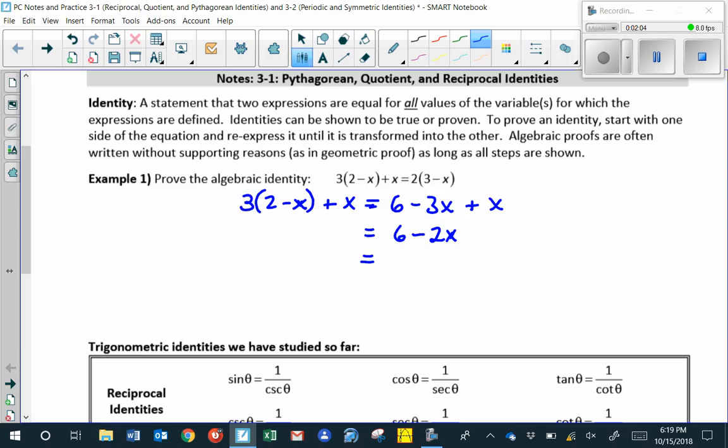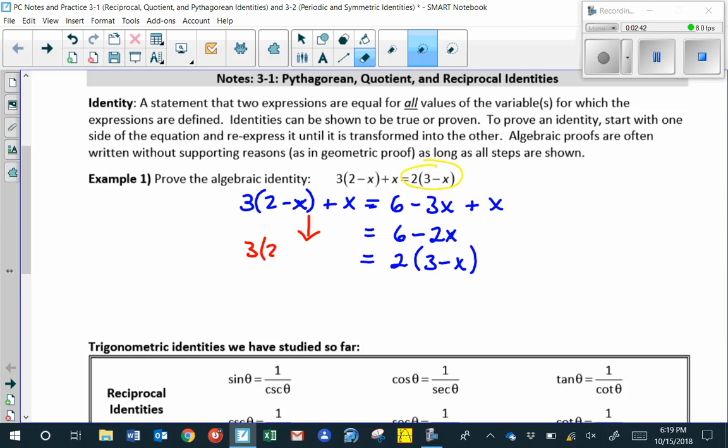And then let's look at what we're aiming for. We are aiming for this to be equal to 2 times 3 minus x. So the only step that's left to do is to undistribute or to factor out a 2 from the quantity 6 minus 2x. If we do that, we get 2 times 3 minus x. And if you draw an arrow down on the left side of the equation, we can have brought that side down for each step.